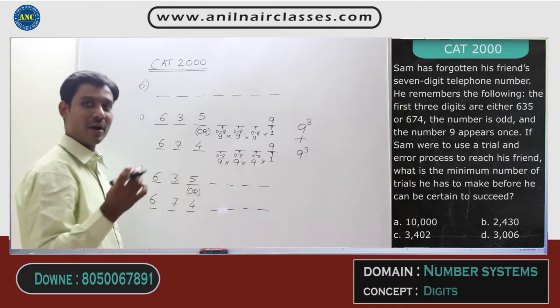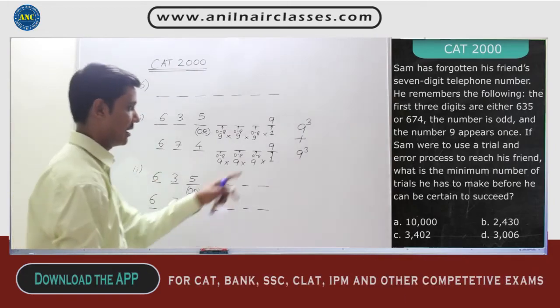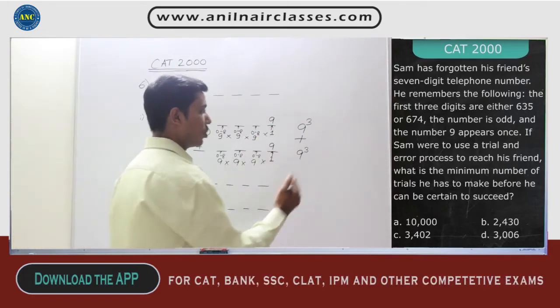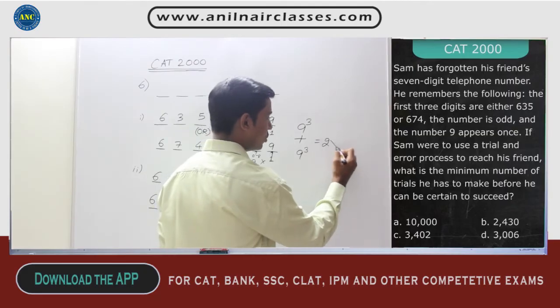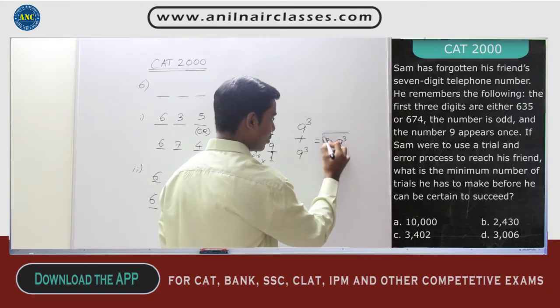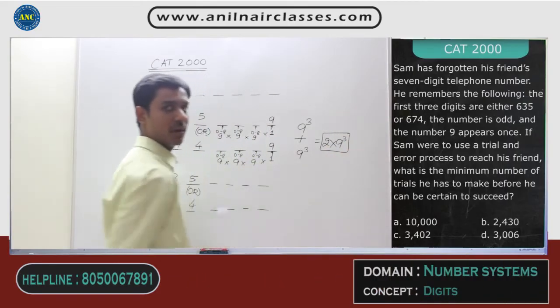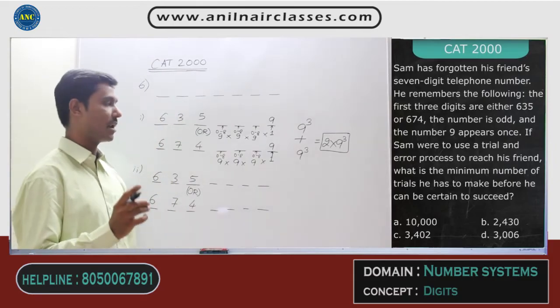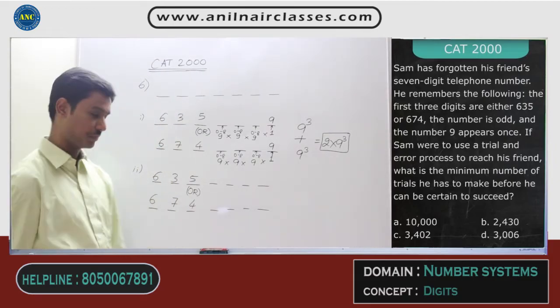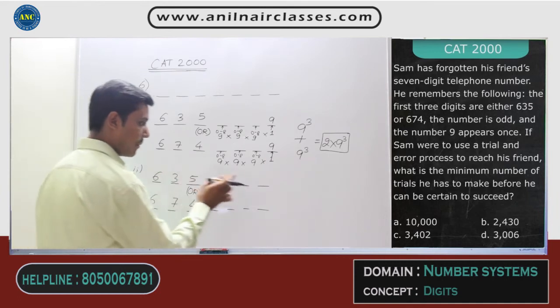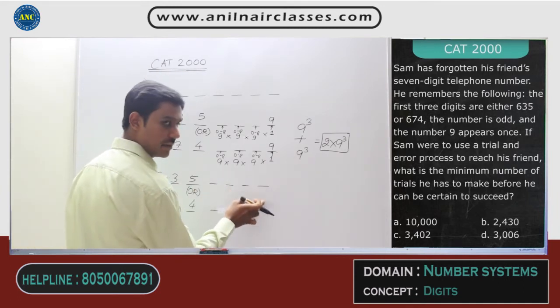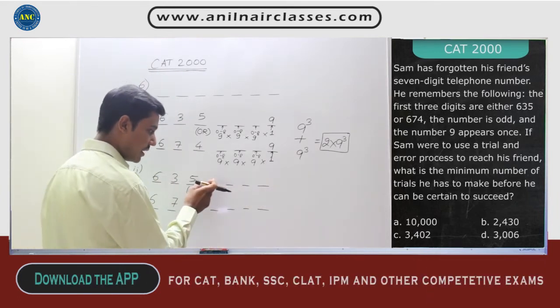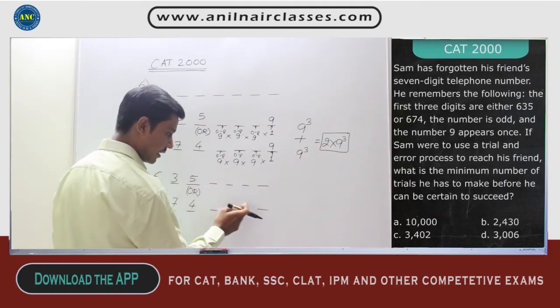That means when the number is ending with 9, totally you have 2 into 9 cube possible cases, right? This is a case where the number is ending with 9, right? Now, second case, the number may not end with 9, right? It can be any of these positions.